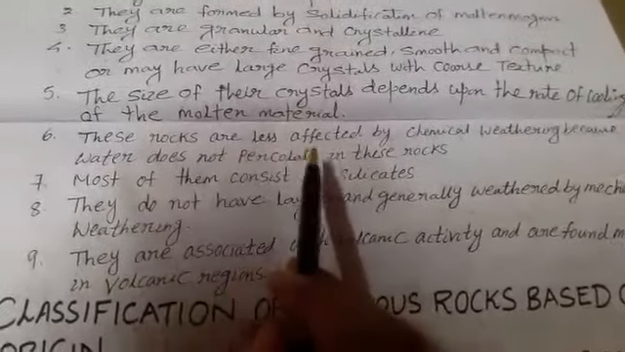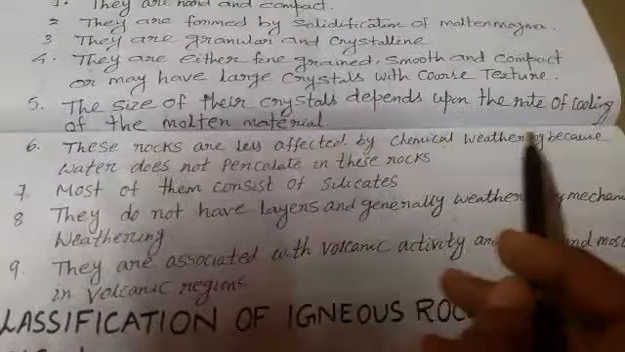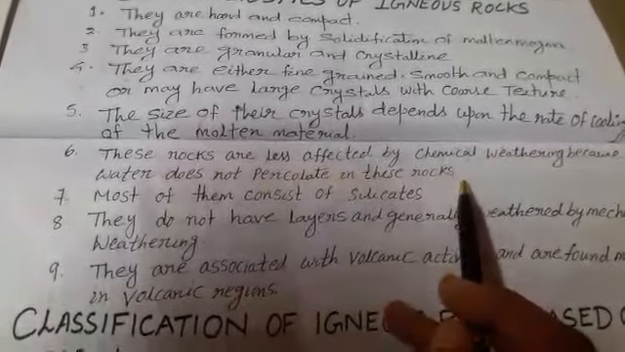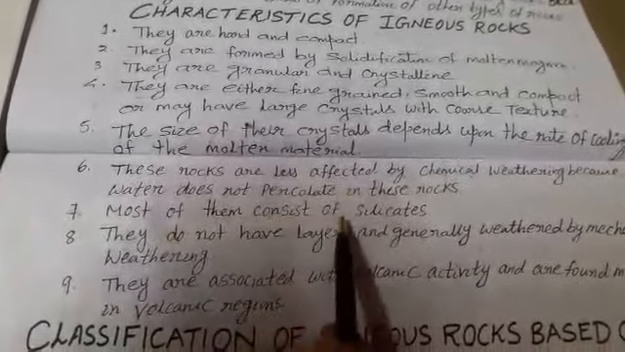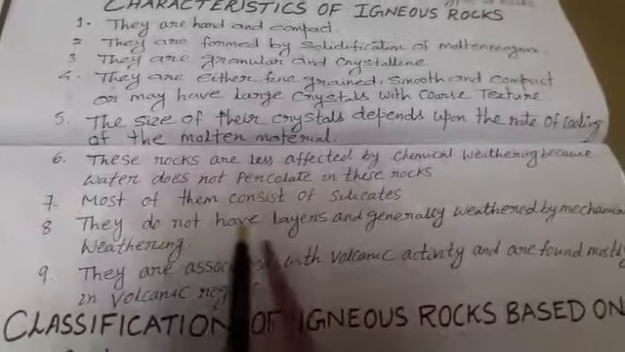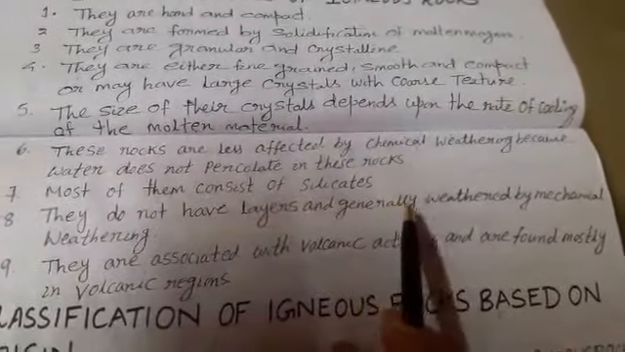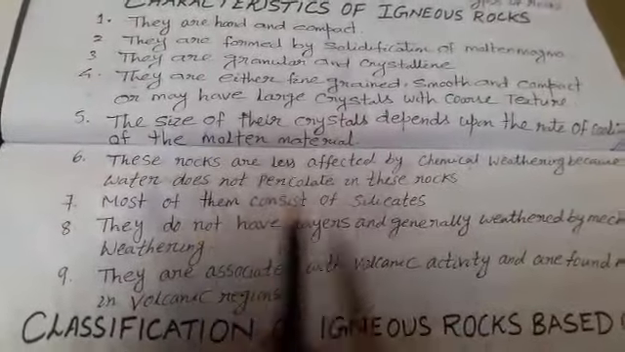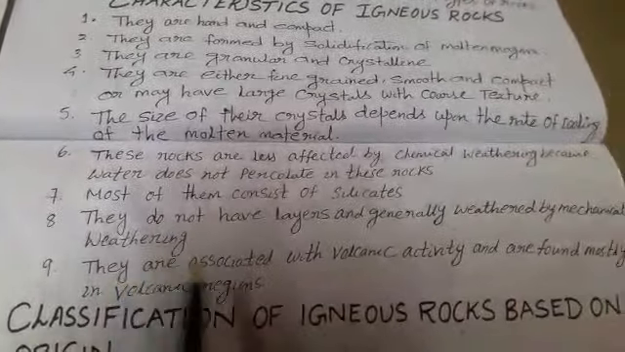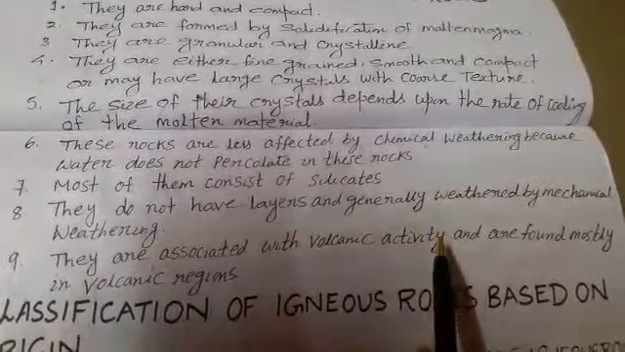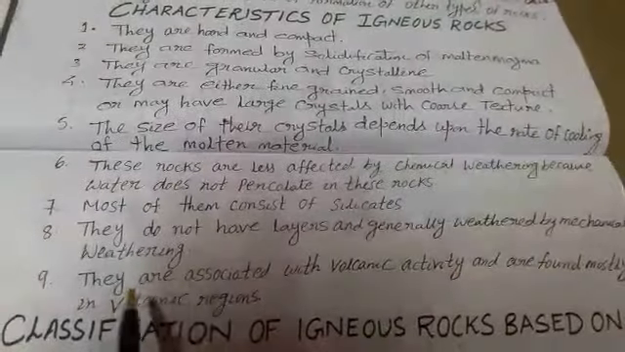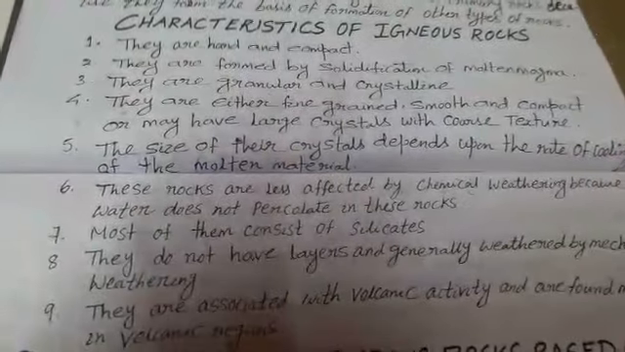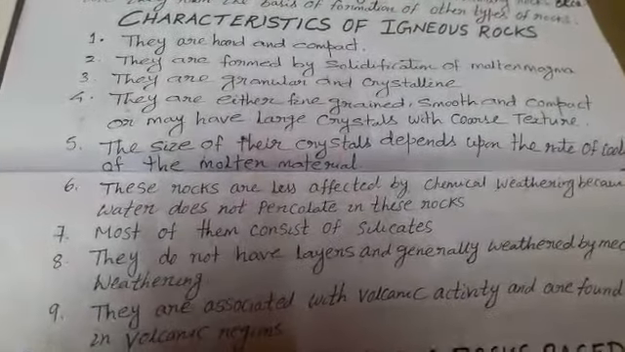These rocks are less affected by chemical weathering because water does not percolate in this rock. Most of them consist of silicates. They do not have layers and generally weather by mechanical weathering or physical weathering. They are associated with the volcanic activity and are found mostly in the volcanic region. Among these points, you write any three characteristics on the basis of marks.